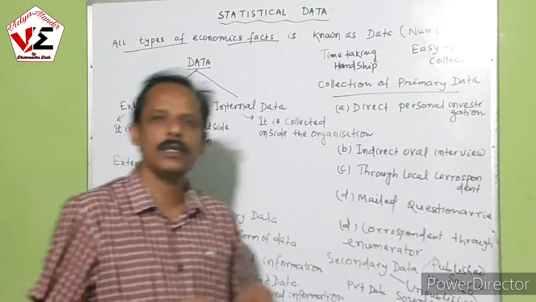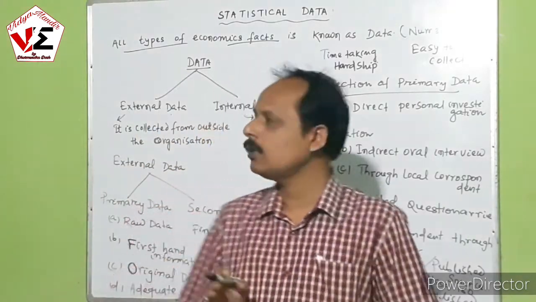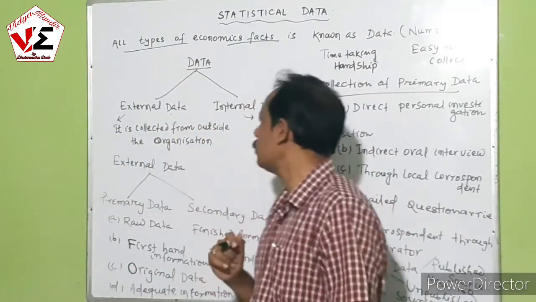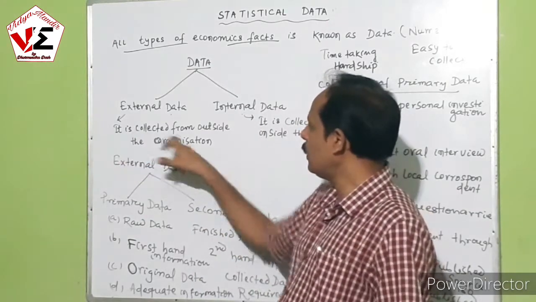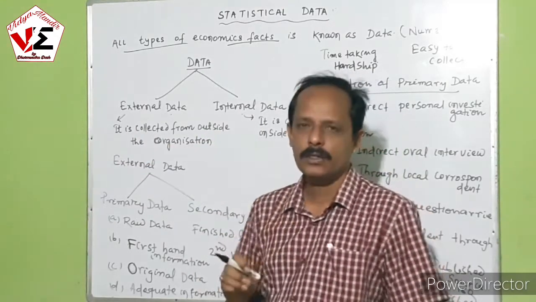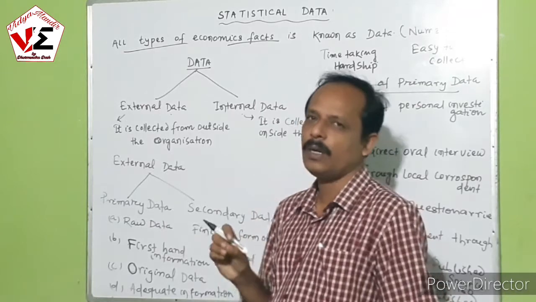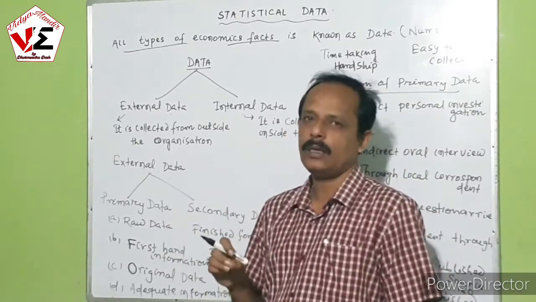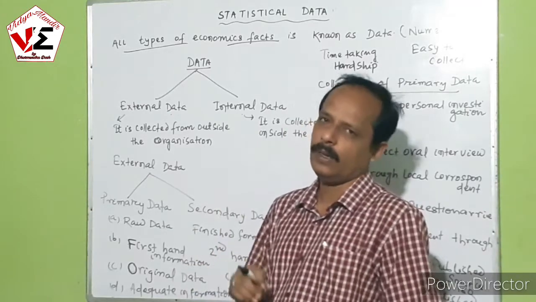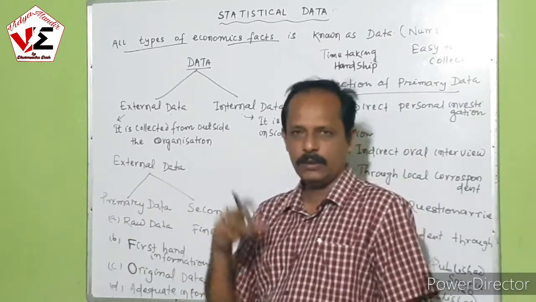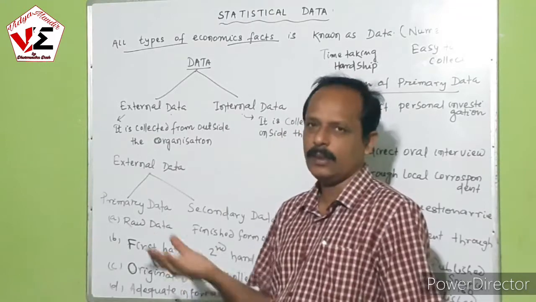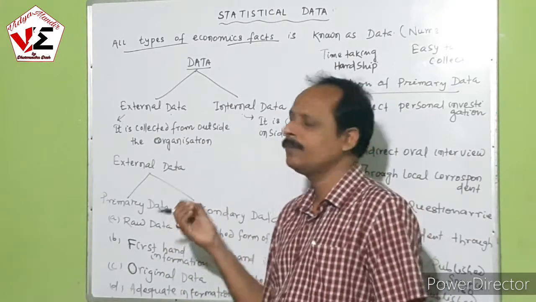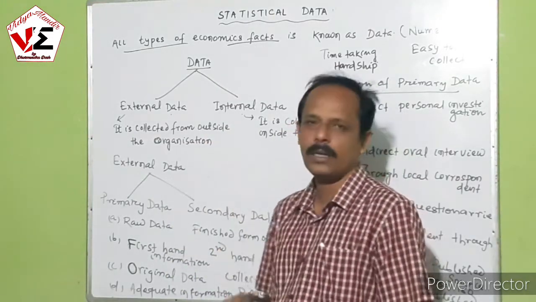What is external data? When the data is collected from an external source, from outside of the organization, that is known as external data. Suppose we are going through a plant, Bhushan Steel plant. If we collect data from outside of the plant regarding sales, marketing, and the collection of raw materials, that is external data.